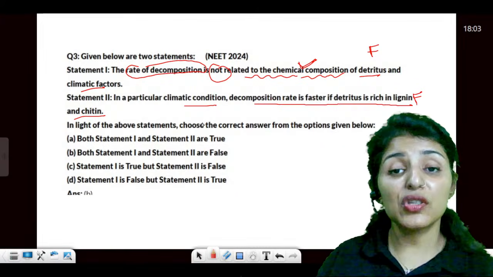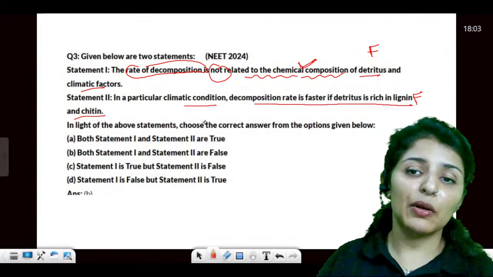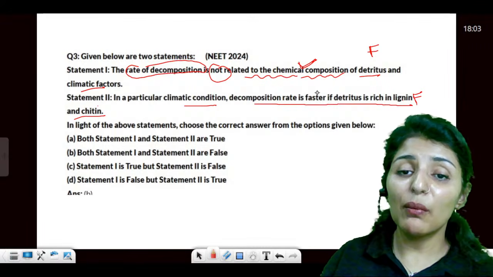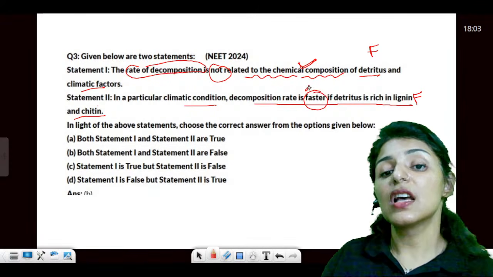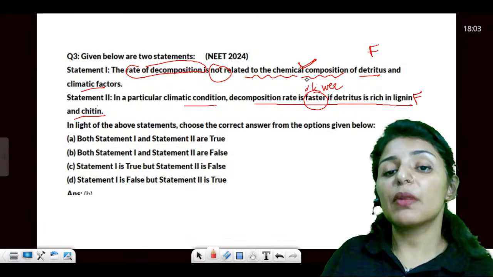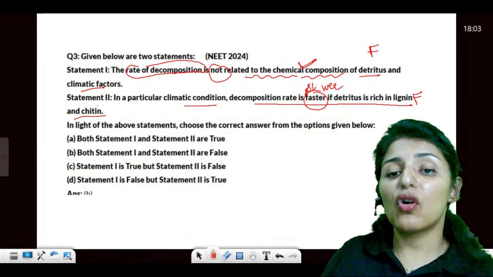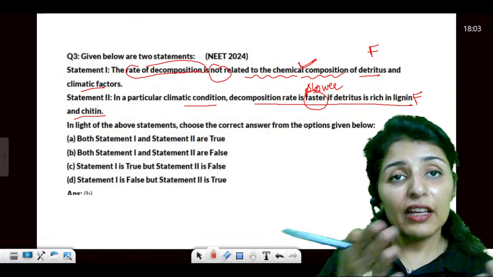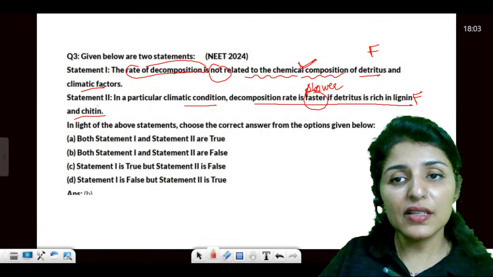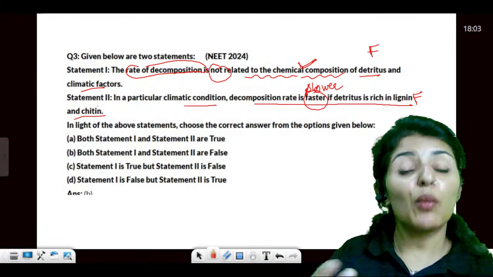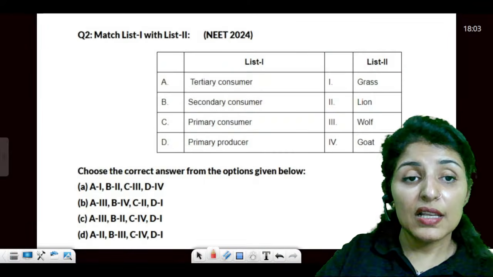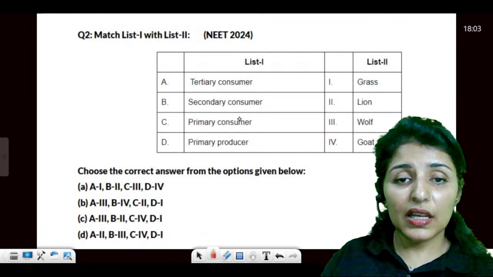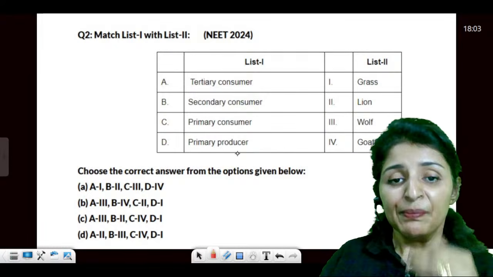How fast decomposition will occur depends upon the chemical composition. For example, if it is rich in lignin and chitin, then decomposition rate is slower. In statement number B, it has written the wrong thing. It is not faster, it goes slower. While if it consists of carbohydrates and proteins, it will undergo decomposition at a much faster rate. Is this clear? Now, we have a list: tertiary consumer, secondary consumer, primary consumer, and primary producer.